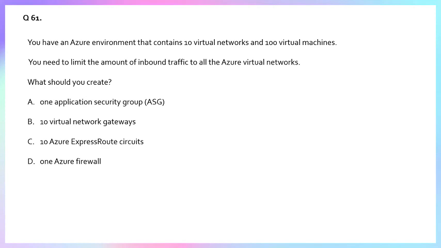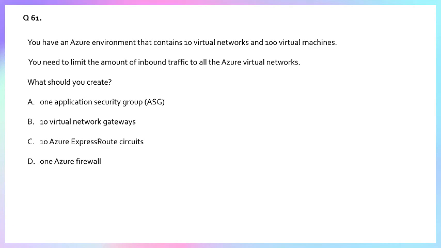Option B, Virtual Network Gateway. Virtual Network Gateway is used for VPN connectivity like site to site or point to site, not a tool for limiting or inspecting inbound traffic. Means when inbound network traffic or internet traffic is coming, it will not have the capacity to limit it. It is not the right use case here. So option B is incorrect.